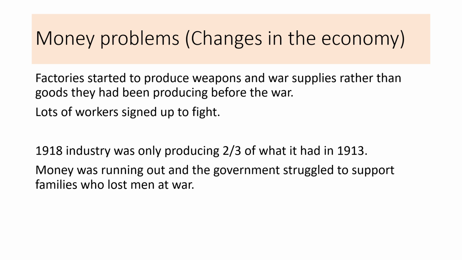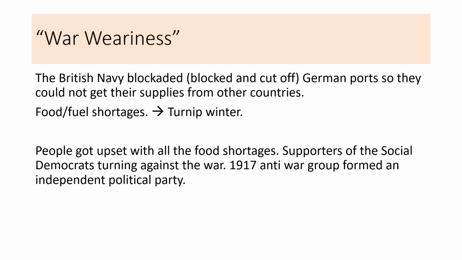By 1918, the industry was only producing two thirds of what it had in 1913. Money was running out, and the government really struggled to support families who lost men at war. Usually they'd give some money to the widows of the war, but they struggled because they didn't have it. And if you remember from last week, the government had spent so much money on building its navy and its industry before the war that it was in a lot of debt in 1914, and that debt was just being added to throughout the war.